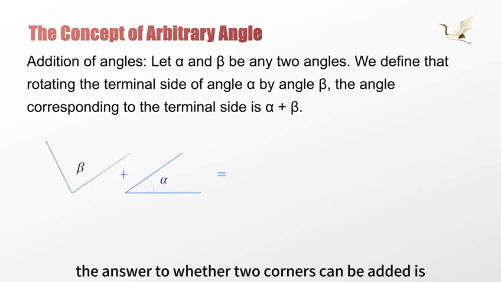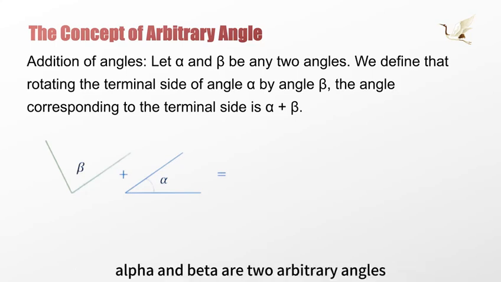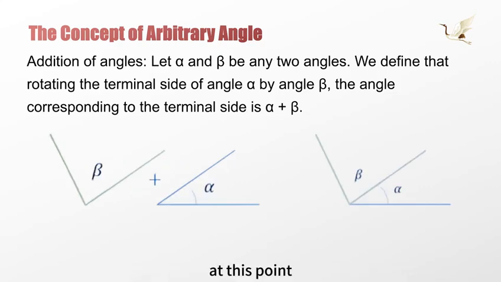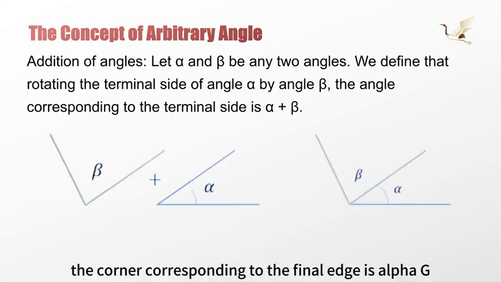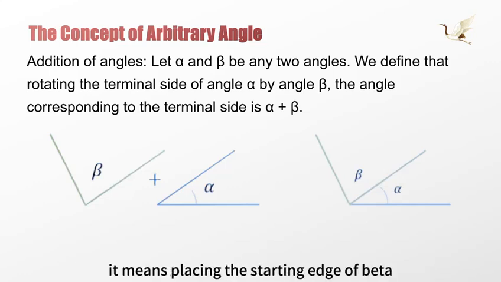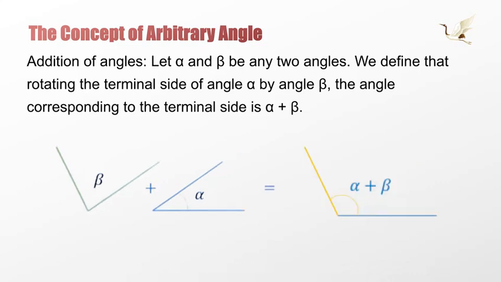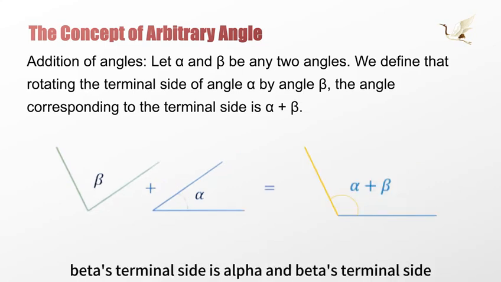The answer to whether two angles can be added is obviously yes. We can assume that alpha and beta are two arbitrary angles, and we define that the terminal side of angle alpha should be rotated by angle beta. At this point, the angle corresponding to the final side is alpha plus beta. To explain it graphically, it means placing the starting side of beta on the terminal side of alpha. At this point, beta's terminal side is the terminal side of alpha plus beta.